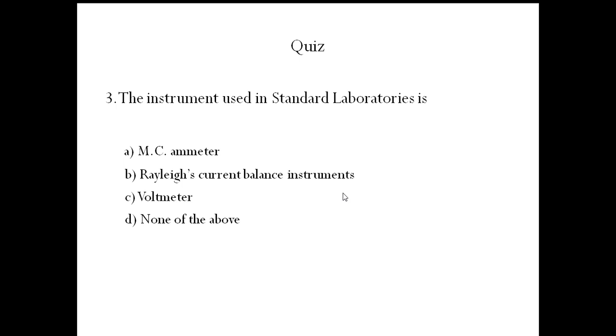So just now we have seen the Rayleigh's current balance instrument is the absolute one. So it is used in standard laboratories. Answer is option B, Rayleigh's current balance instruments. So these are used in standard laboratories.